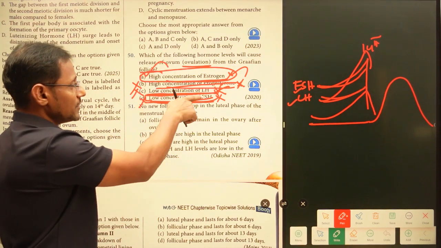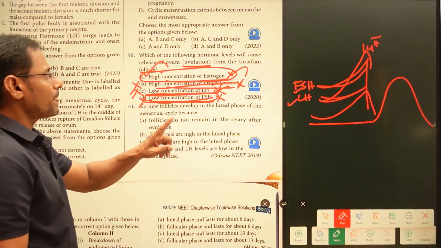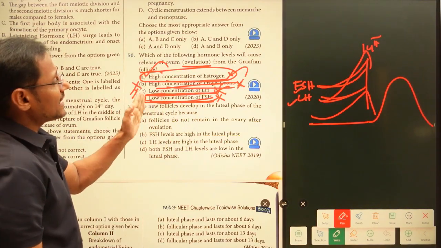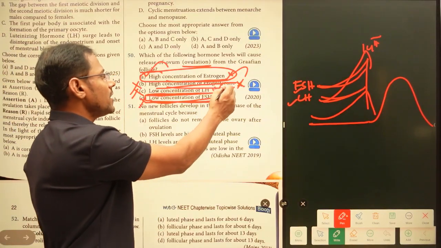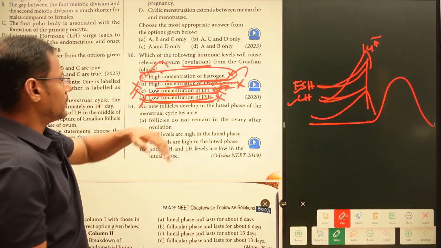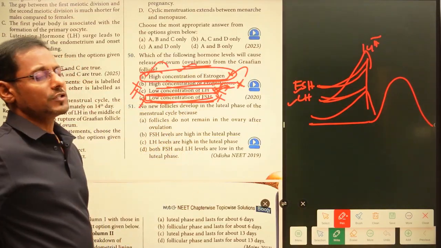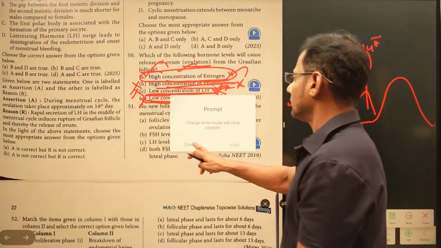If, instead of low concentration of LH, high concentration of LH had been given, then that would be the right answer. But here low concentration has been given, right? So high concentration of estrogen is the right answer. Now let us check the next one.